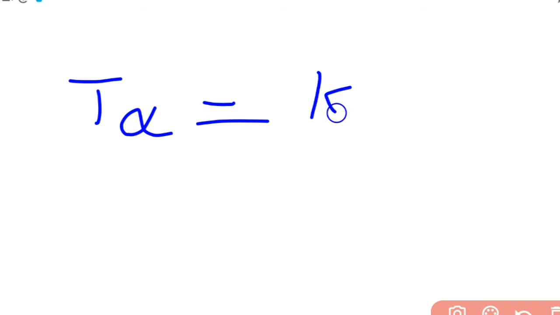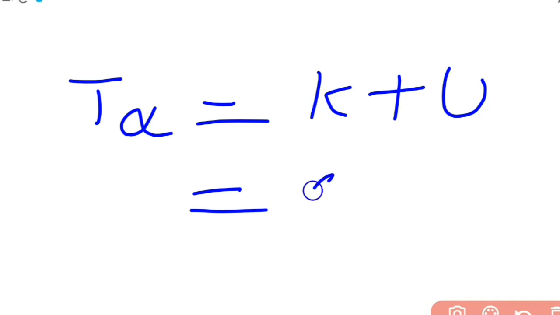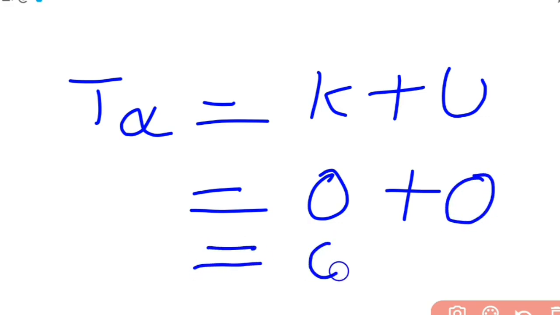So the total energy of this particular body when it reaches infinity will be equal to kinetic energy plus potential energy. Since it is projected with the minimum speed, when it reaches infinity, its kinetic energy is zero and its potential energy also is zero. Or in short, the total energy of this particular object when it reaches infinity will be equal to zero.